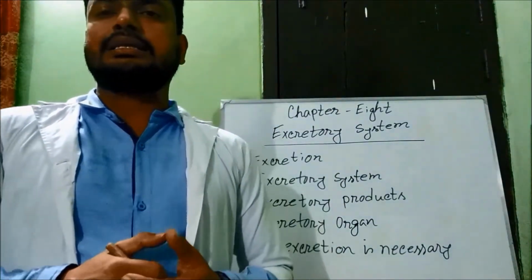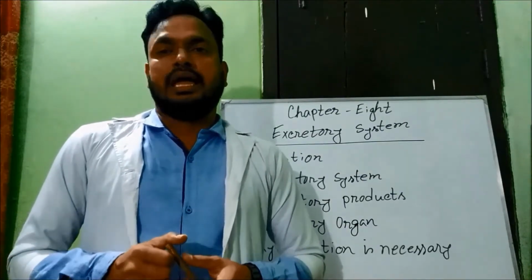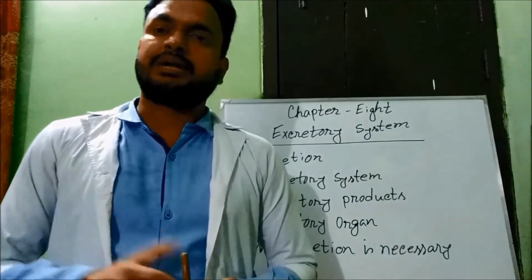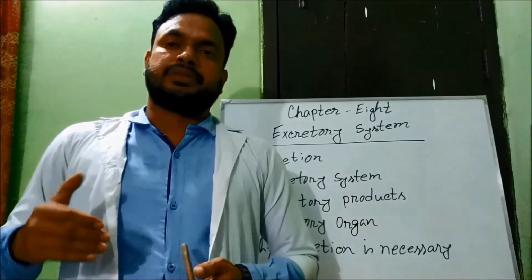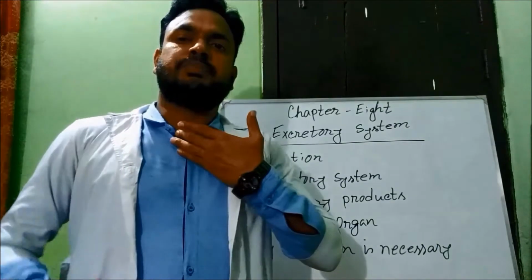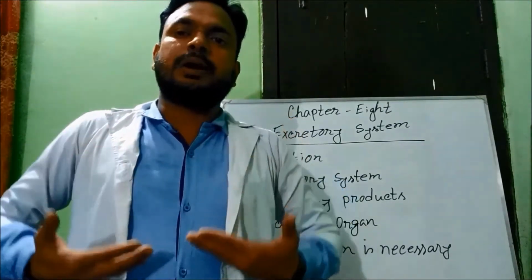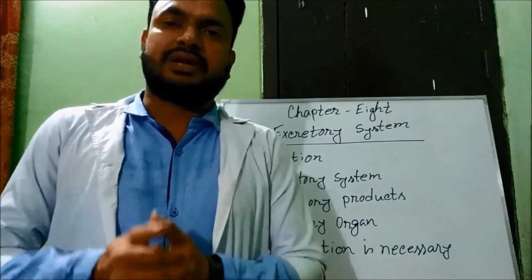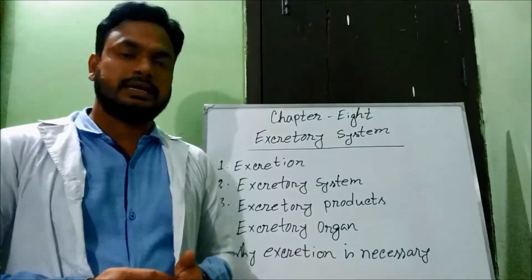The human excretory organ is the kidney. Two kidneys lie at the back of the abdominal cavity on either side of the vertebral column, and the lower part of the rib cage, attached to the back wall. That means this part is divided into two parts. The upper part is called the thoracic cavity and the lower part is called the abdominal cavity, which are separated by the diaphragm. You have already known about this from chapter 7.